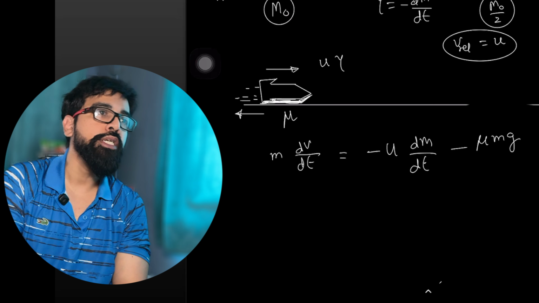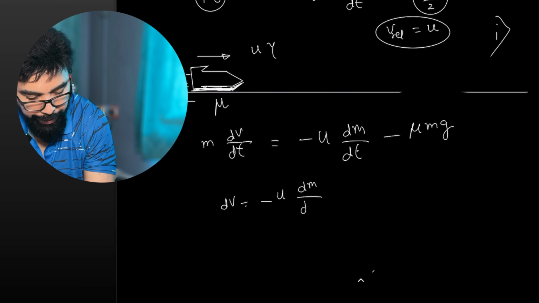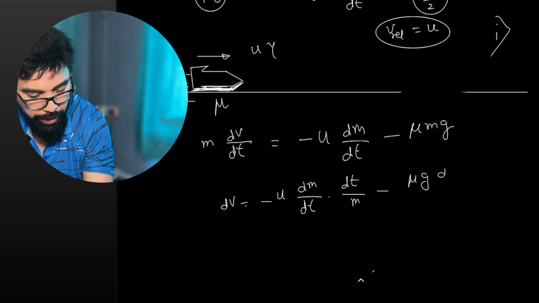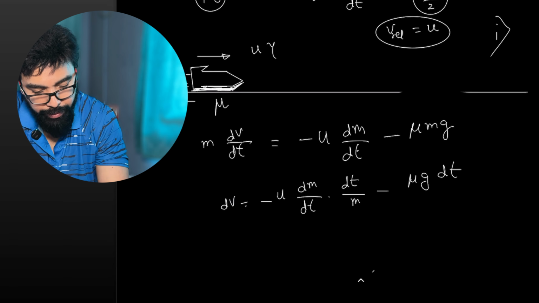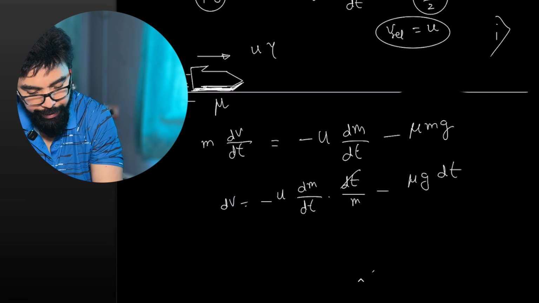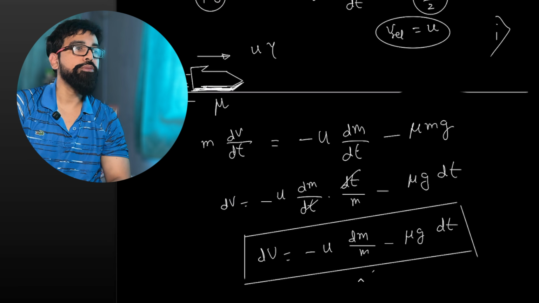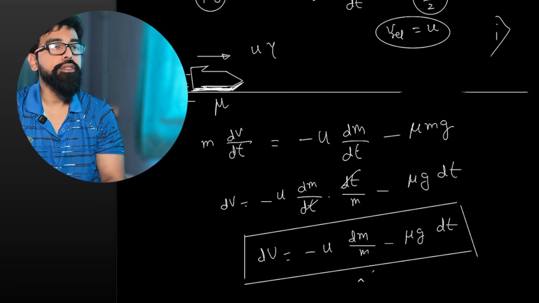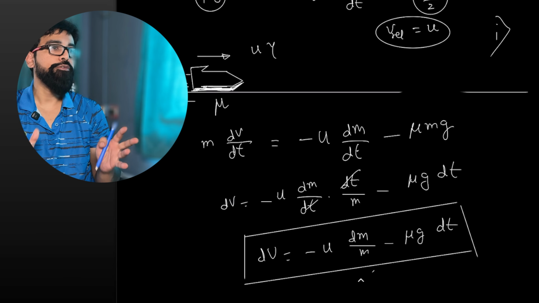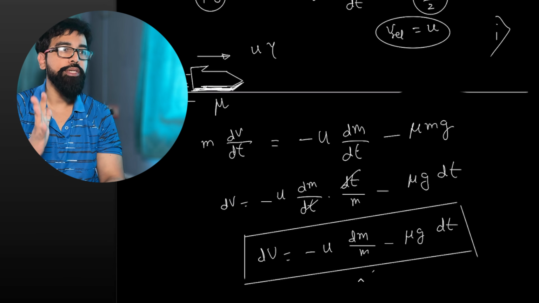dv is equal to minus u dm/dt multiplied with dt by m, minus mu g dt, and the m's cancel out. So here dt and dt cancel out. So dv is equal to minus u dm by m minus mu g dt. Please check. Is this differential equation understood? Okay. Now we have to integrate it with proper limits.